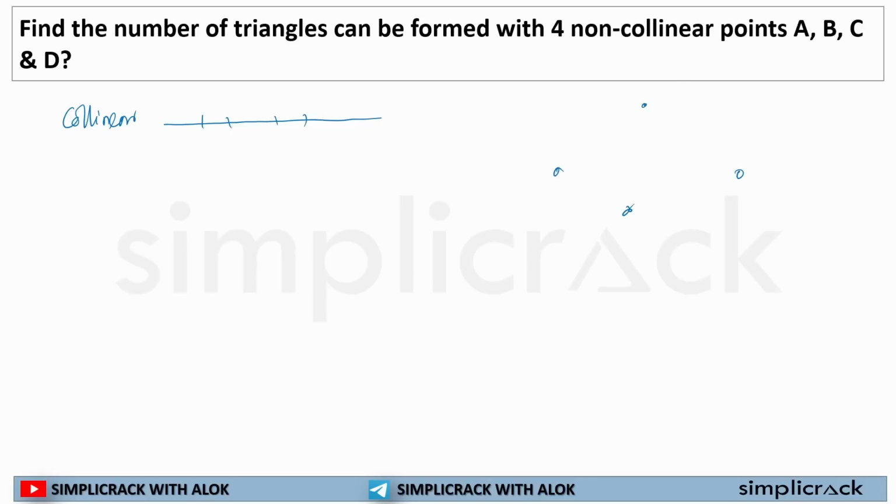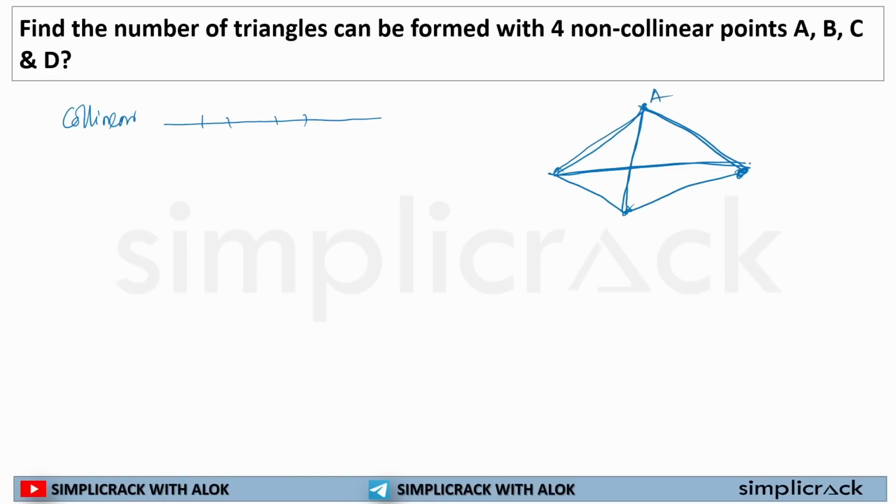With these 4 points I have to create a triangle. The first triangle I will be creating is this. The second triangle I will be creating is this. The third triangle I will be creating is this. The fourth triangle I will be creating is this.